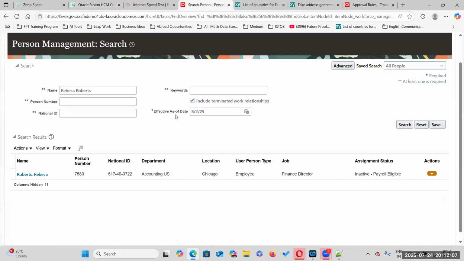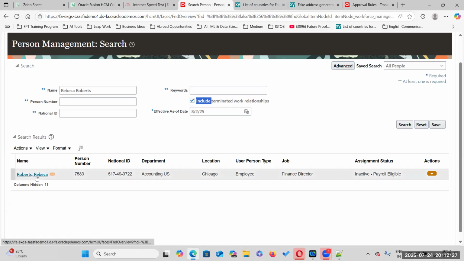So now what we have to do? We have to rehire an employee, right? Select the record of the employee we have terminated. Select this checkbox and search the employee. We will get this record.